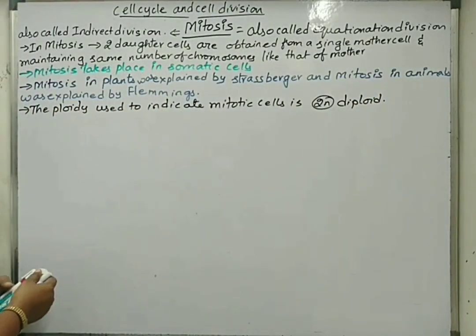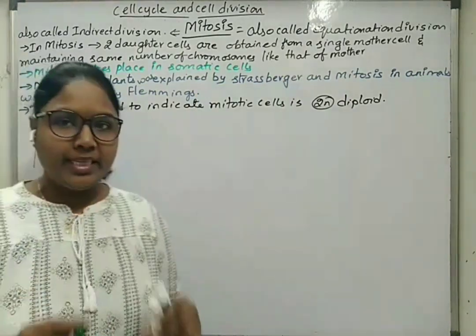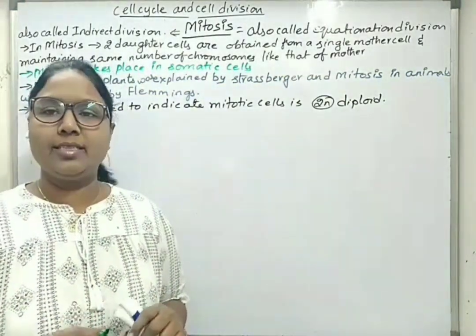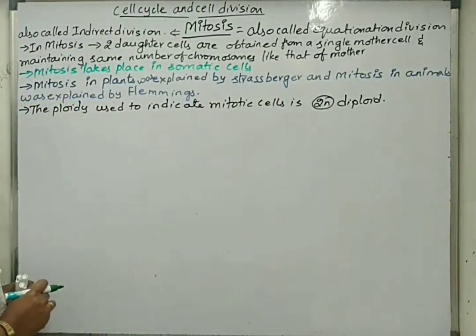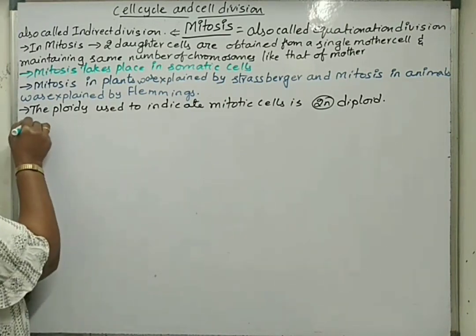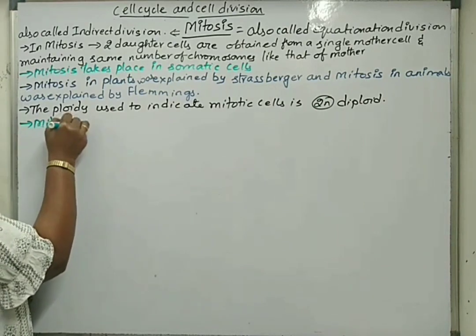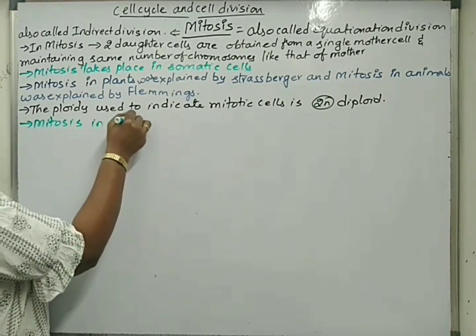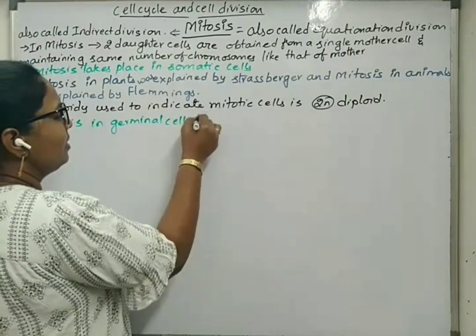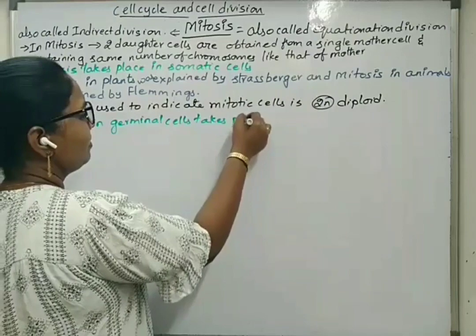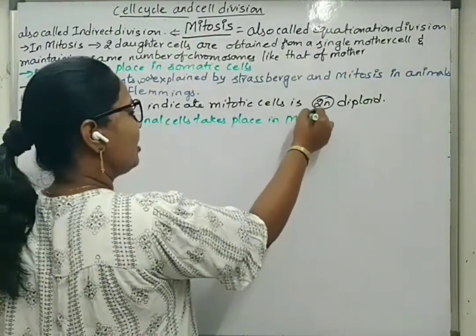Next, if a question arises about reproductive cells or germinal cells, where mitotic division does not take place, the answer is that there is one exception. Mitotic division in germinal cells takes place during the multiplication phase only. So mitosis in germ cells takes place in the multiplication phase.